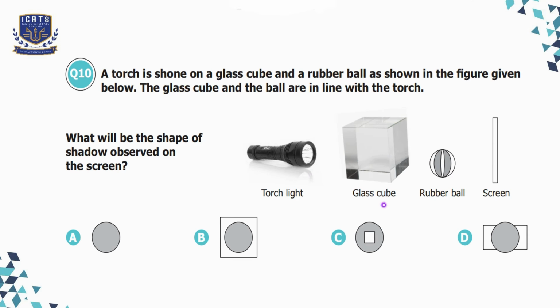So here we can see that the glass cube is in the center, between the torchlight and the rubber ball. And glass is a transparent object. It means light can easily pass through it. So no shadow of the glass will be formed on the screen. The only shadow that we are going to see on the screen is of the rubber ball, because the rubber ball is an opaque object here. So the shadow that will be observed on the screen will be like option A.